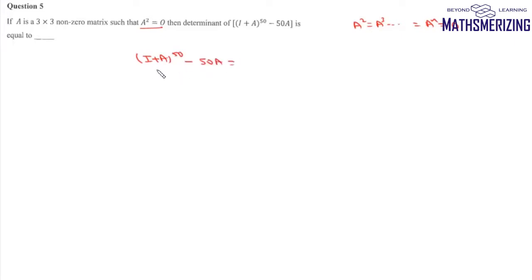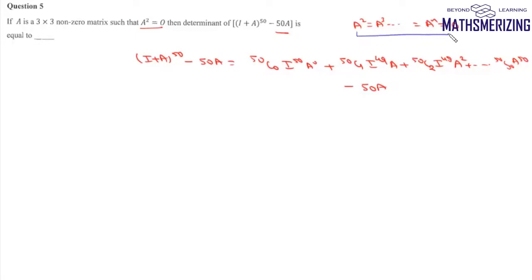Now what we'll do is we'll use binomial theorem. So we can write this as 50C0 I to the power 50 A to the power 0 plus 50C1 I to the power 49 into A plus 50C2 I to the power 48 A square, and then all higher powers of A till 50C50 A to the power 50, and then minus 50A. Now in the question it is given that A square and all the higher powers of A are a null matrix. So all these expressions will be simply 0.